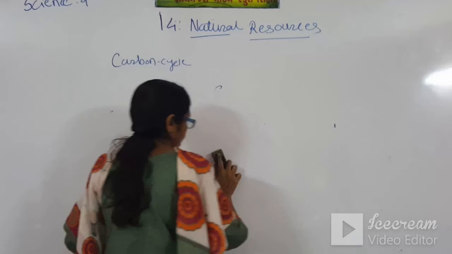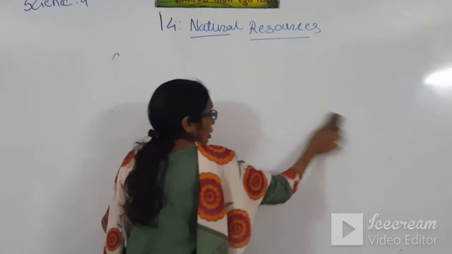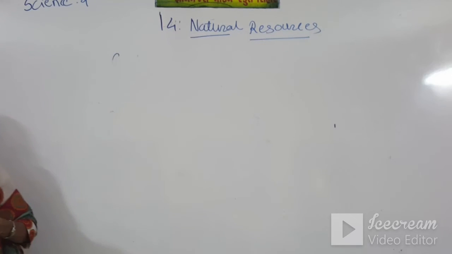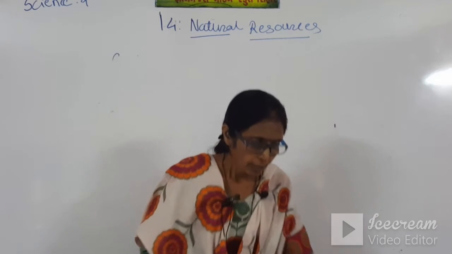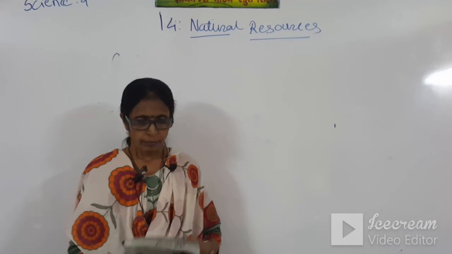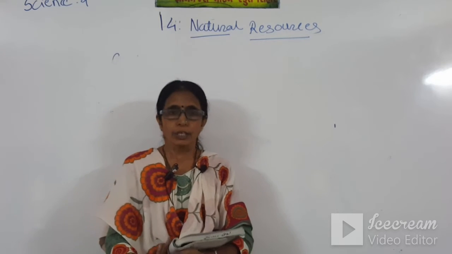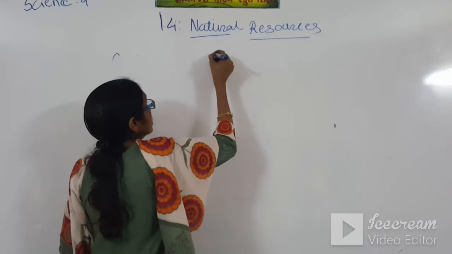This chapter is very easy, no derivations, no numericals, no formulae you have to learn, no molecular compounds, molecular formula you have to learn. It's a very easy chapter, students. Start learning. In a few days your exam is going to start. Now oxygen cycle.